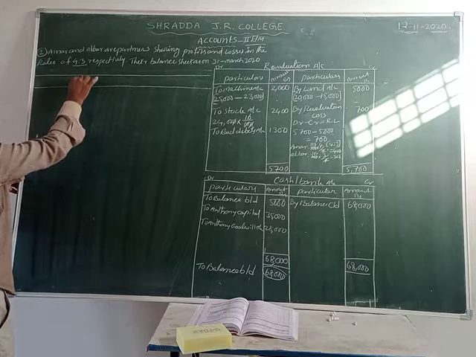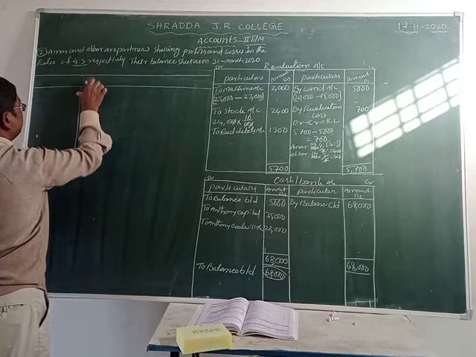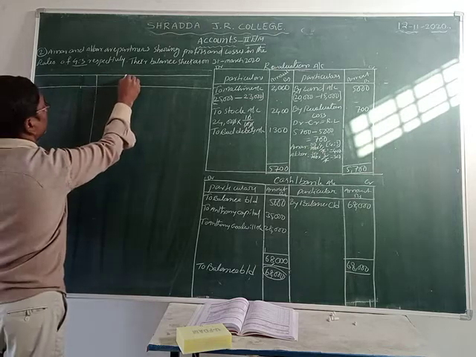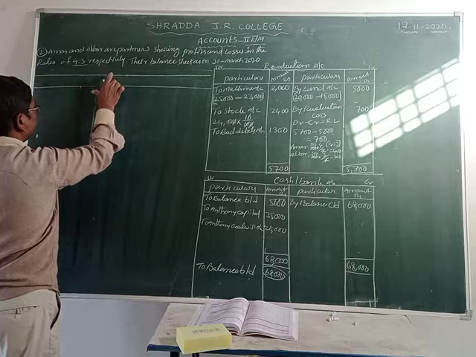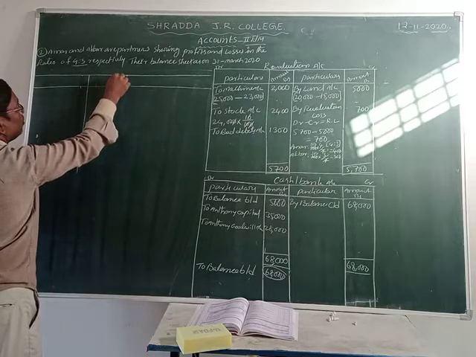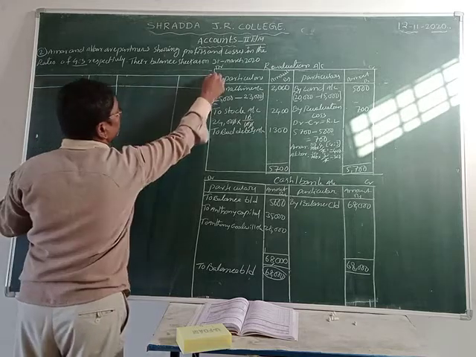First one is particulars, amount rupees. Particulars and amount rupees.